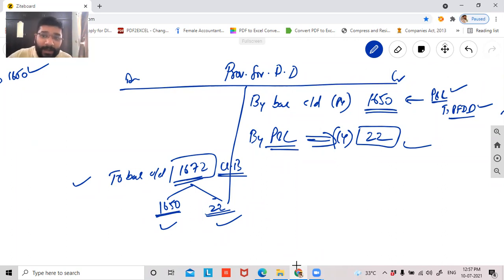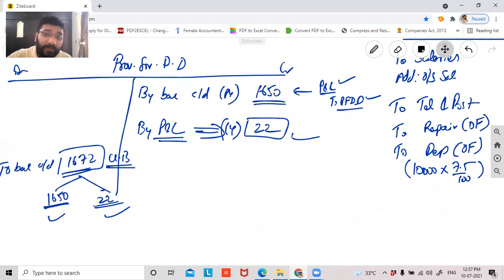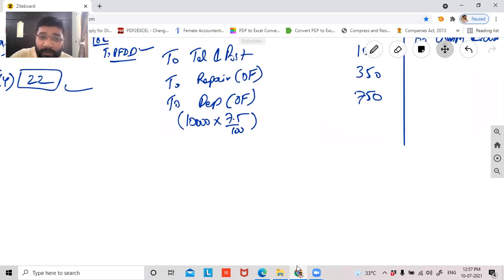Now, guys, so 22 rupees is my additional expense. What will be the entry? P&L account debit, to provision for doubtful debt. Therefore, in my P&L account, to provision for doubtful debt, 22 rupees will be additionally recorded. Am I clear or not clear?